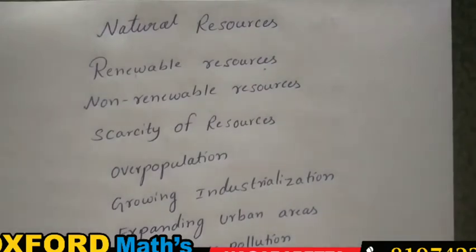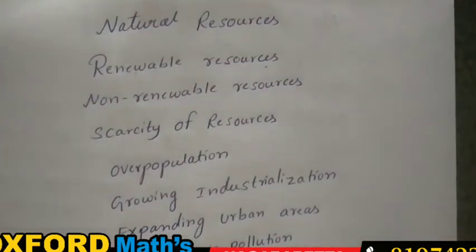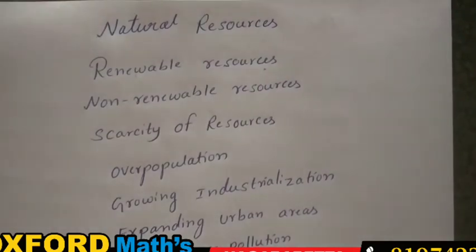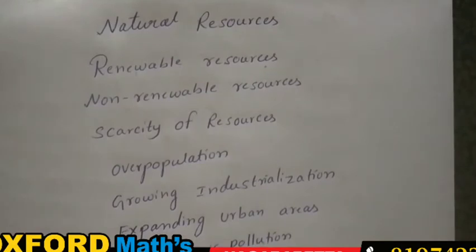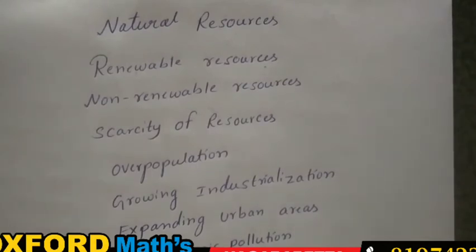So today we are going to discuss one more important lesson in economics. The name of the lesson is natural resources. It is the first chapter in economics. In this chapter we are going to learn some important aspects: the meaning and types of resources, scarcity of resources, the need for conservation of resources, and ways to reduce our ecological footprint. These are all the points we are going to discuss in this class.